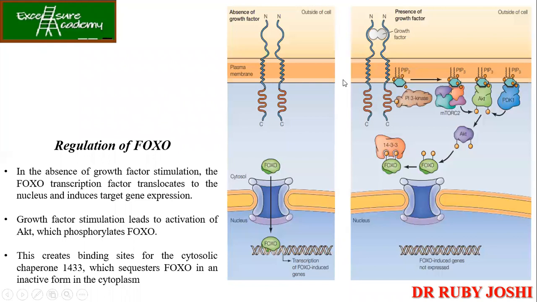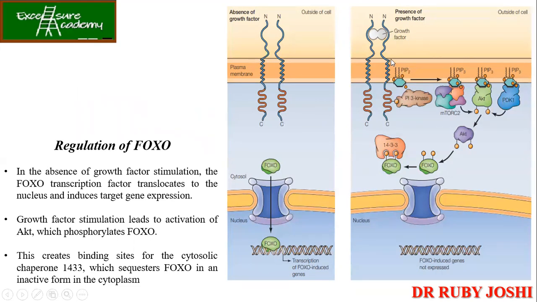ठीक है. So in the absence of growth factor stimulation, the FOXO transcription factor translocates to the nucleus and induces gene expression. ठीक है. तो यहाँ पे कोई ग्रोथ फैक्टर नहीं है. What is happening? FOXO अंदर जाएगा and it is going to induce the FOXO-based transcription of the genes. Now whenever you have got the presence of the growth factor, what will happen then?